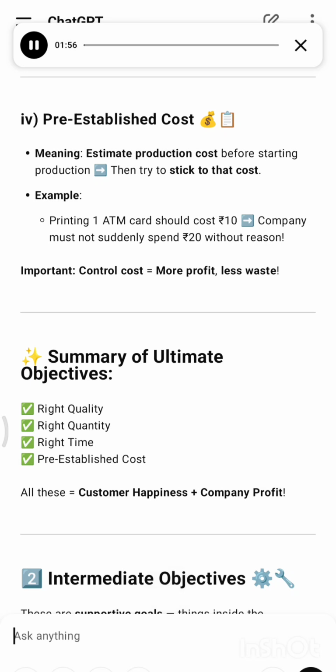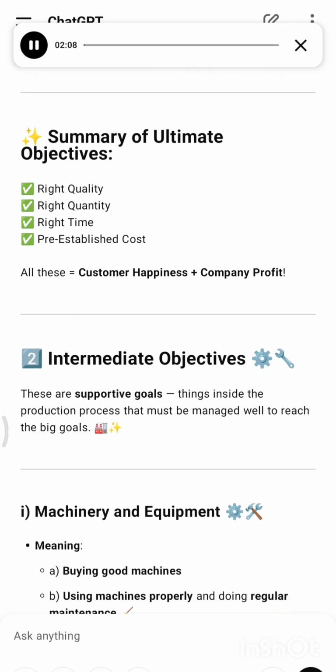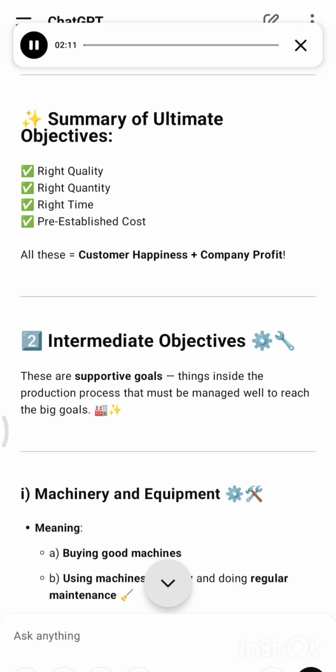Example, printing 1 ATM card should cost 10. The company must not suddenly spend 20 without reason. Important, control cost, more profit, less waste. Summary of ultimate objectives: right quality, right quantity, right time, pre-established cost. All these equal customer happiness plus company profit.